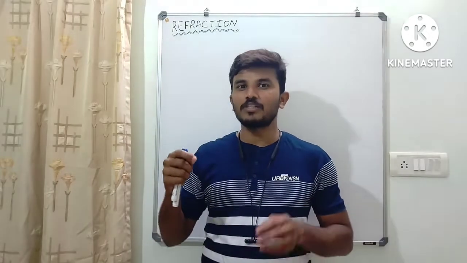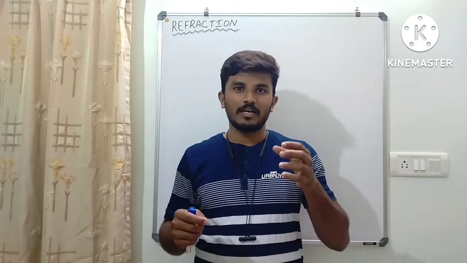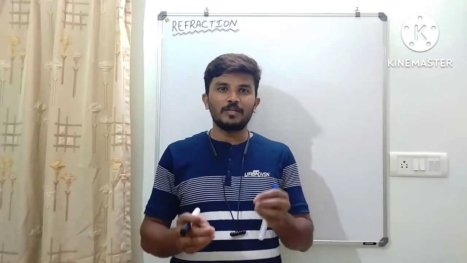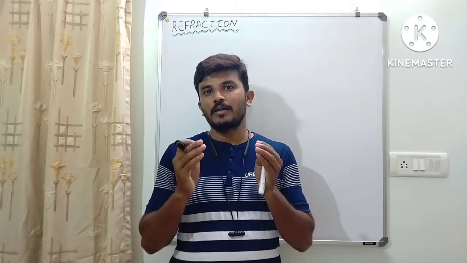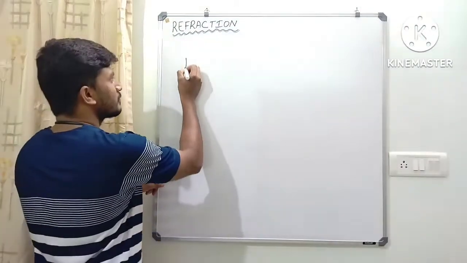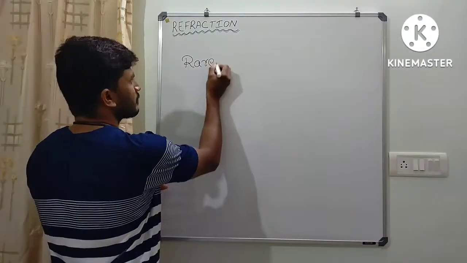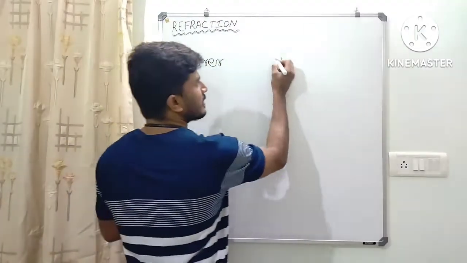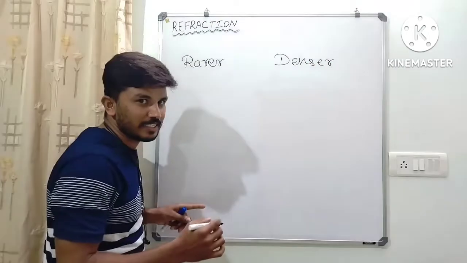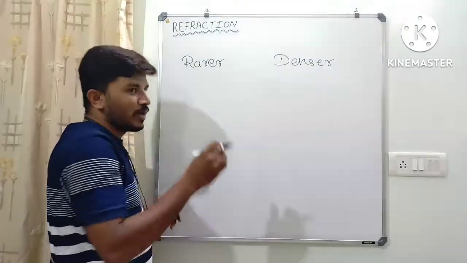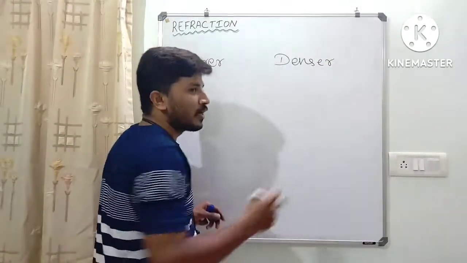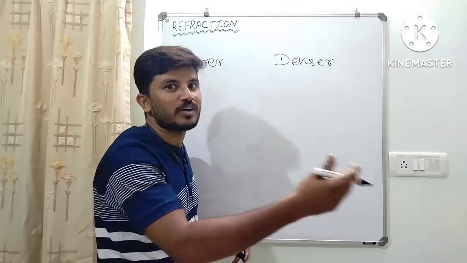So this is the third video in this series. Based on the speed of light in different media, we can divide the medium in two different ways. One is rarer medium and the other one is denser medium. The rarer medium is the one in which light moves faster, and the denser medium is the one in which light moves slower.